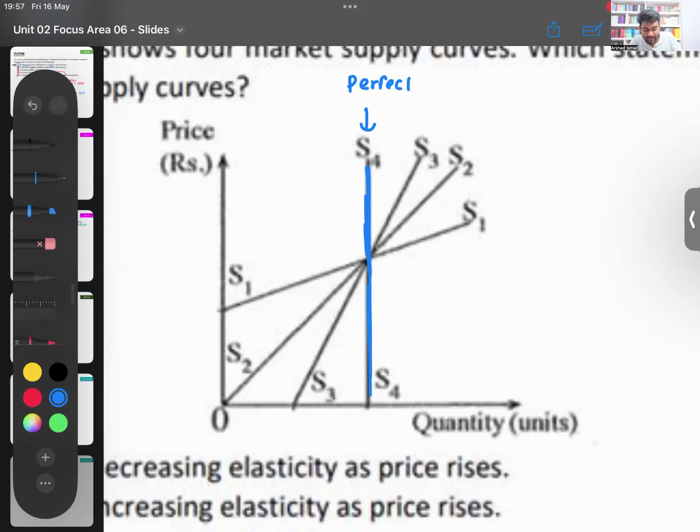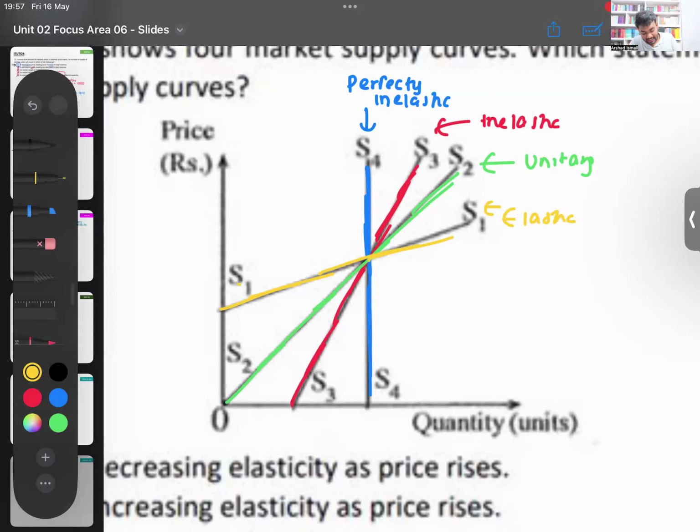You might not have this paper in your past paper book. S3, I'll mark that in red. This one, what is that curve? That is an inelastic supply curve. Okay. What about S2? I'll mark that in green. S2 is a unitary elastic one. And then let's say I'll mark this in yellow, S1. S1 is an elastic supply, right? So it's a very easy one.